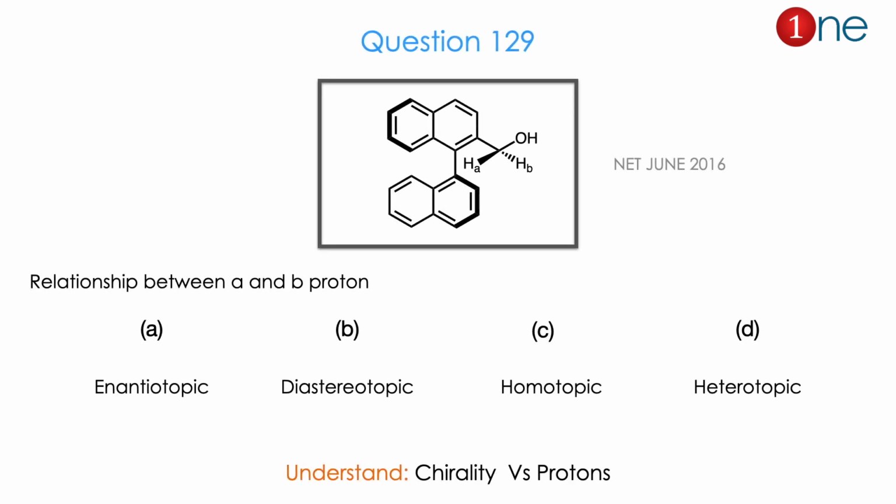Then the next question. You have the binaphthyl system with the chiral carbon on the side chain. You have two protons, HA and HB. They are asking the nature of the proton: whether the proton is enantiotopic, diastereotopic, homotopic or heterotopic. From the structure and their relationship, you might guess the question is really about chirality versus the proton nature. Basically topicity. The answer is B. Let us see how.